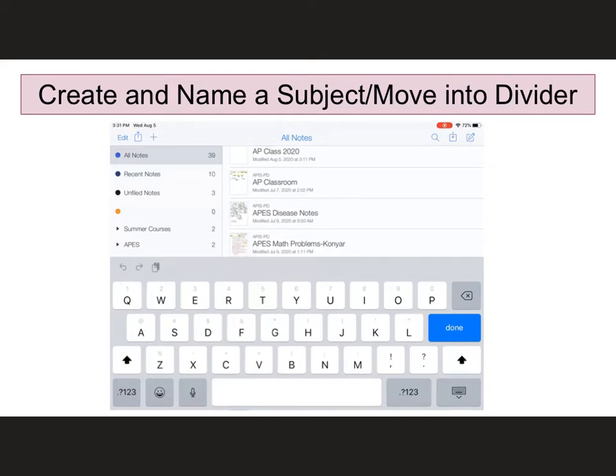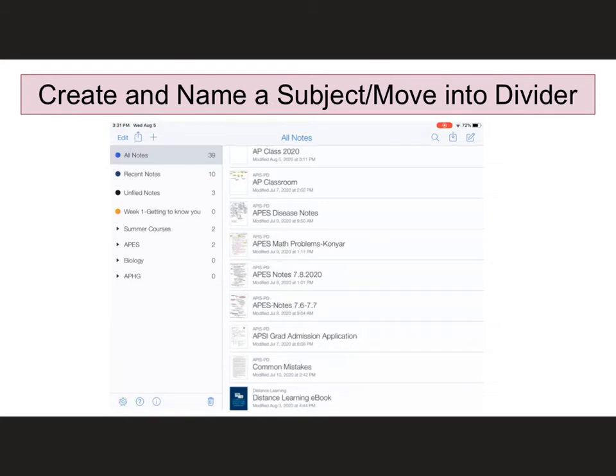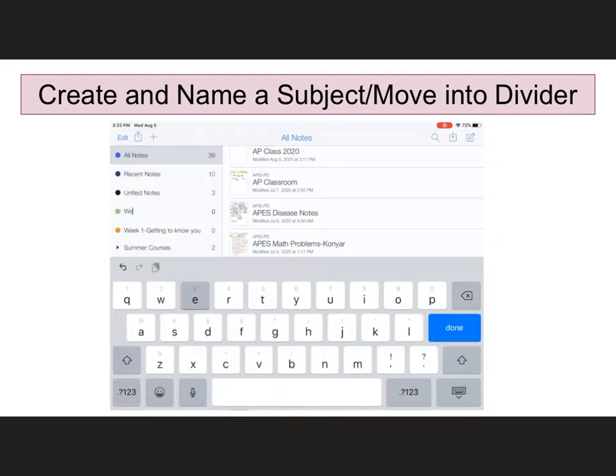But I'm going to be organizing my class this year in terms of weeks. So I'm going to put week 1, and actually I need to fix that so that there's a space. So week 1, and our topic for week 1 is getting to know you. And we'll be doing all kinds of things with getting to know you. And I'm going to hit done, and again, you'll notice that there are no documents in there. But I'm also going to set up my subject for week 2. So I'm going to put week 2, and week 2 is going to be about graphing.